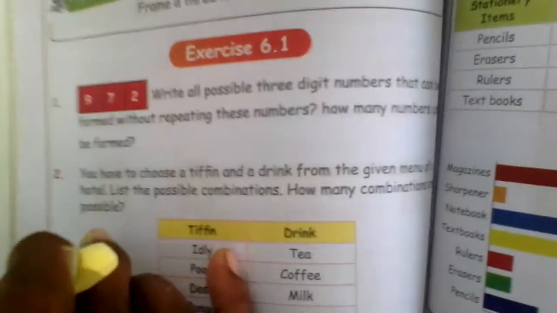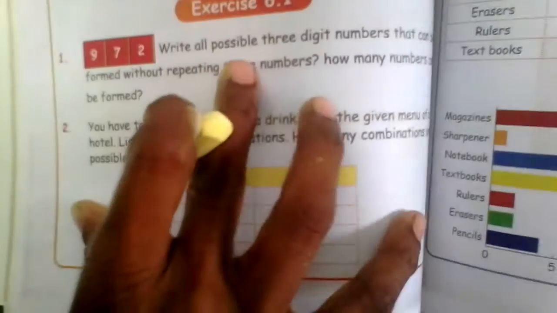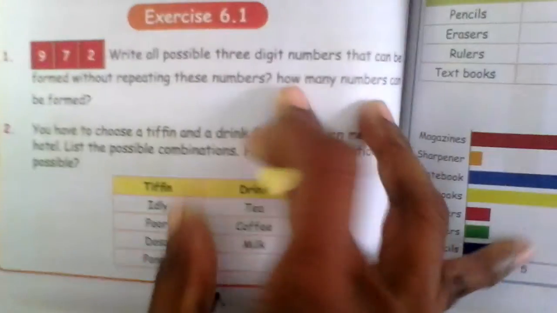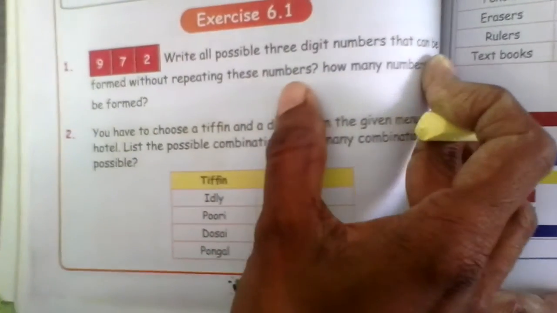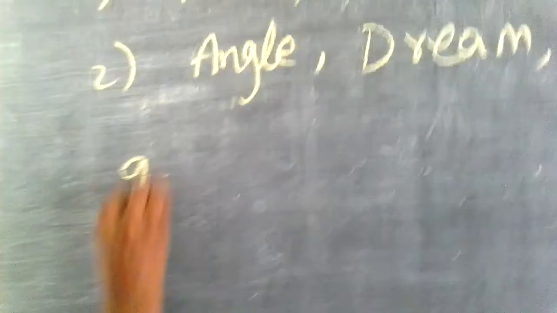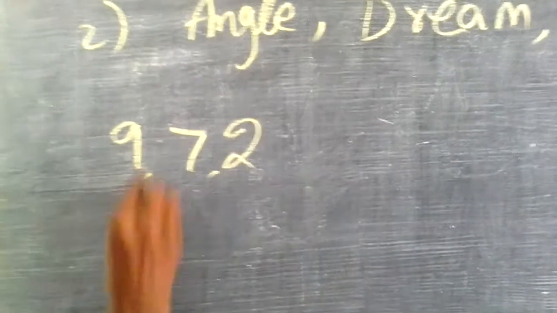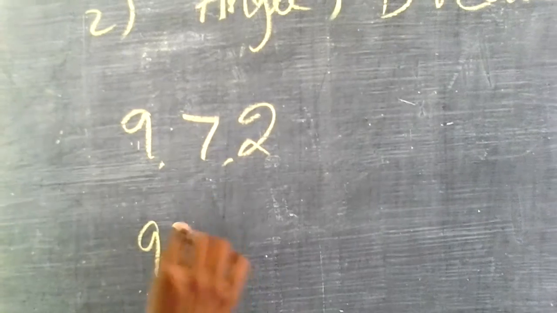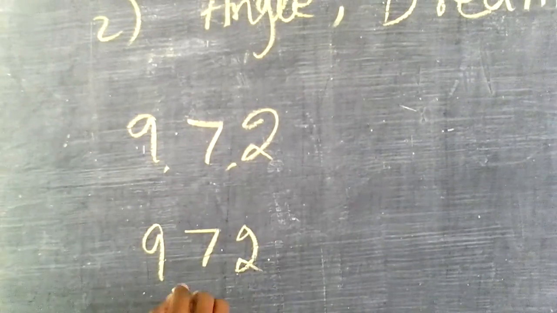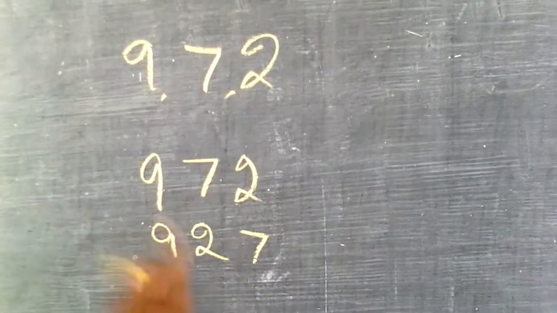Next we will go for exercise 6.1. So what we are doing is we are getting the information, we are getting the data and we are processing it. 972. Write all possible 3-digit numbers that can be formed without repeating these numbers. How many numbers can be formed? This is the question. Let's start with 972. These are the data we got. Right. We have to process. Let me take the 9. So 972 I can make. 927. What else here? That's it.